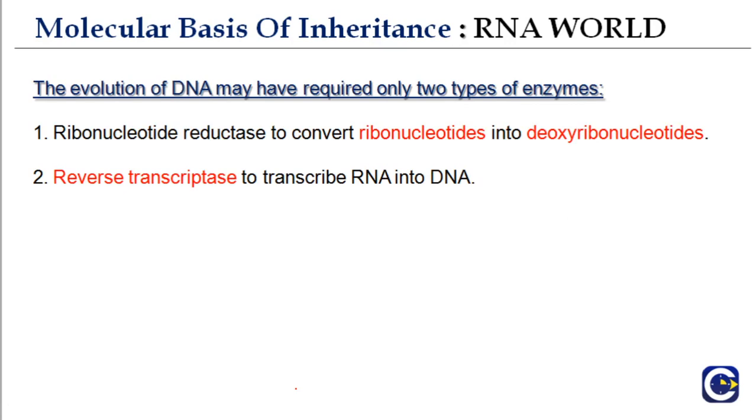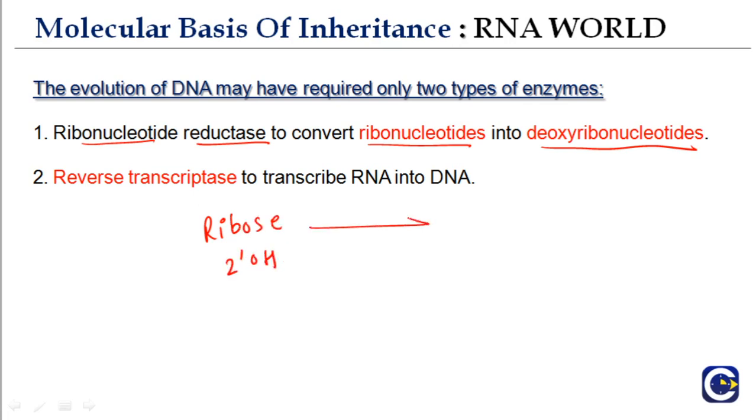The evolution of DNA may have required only two types of enzymes, and this is where sometimes they can ask you questions in the NEET examination. First, ribonucleotide reductase, to convert ribonucleotides into deoxyribonucleotides. What they mean by this is, we recently saw that there was this ribose sugar with 2' OH.